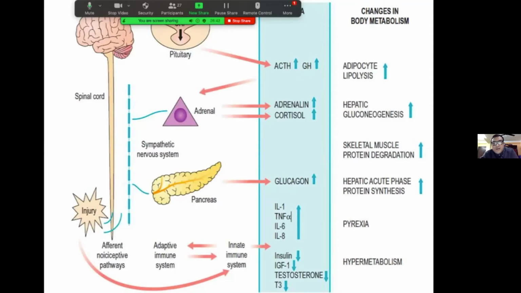So whenever there is injury, if we can alleviate pain to that patient very early, the adrenocorticotropic hormone release and all sorts of these metabolic responses can be decreased. The harmful effects of these metabolic responses can be decreased. The minimum, the adequate or optimal metabolic response is always good to the body after injury, but excessive metabolic response